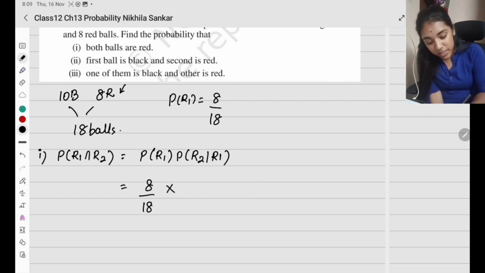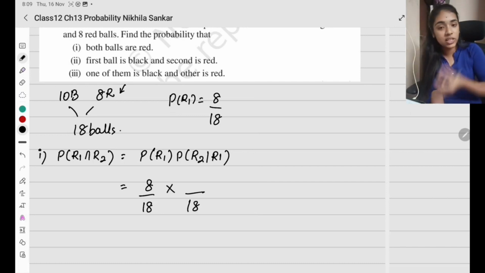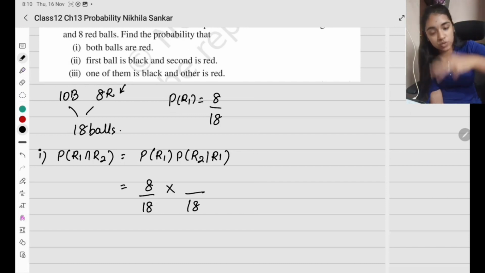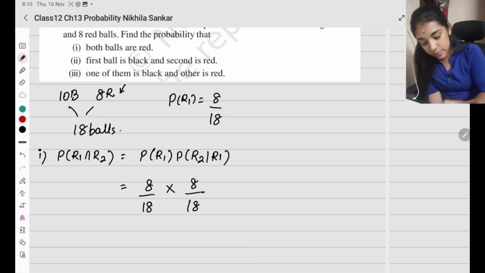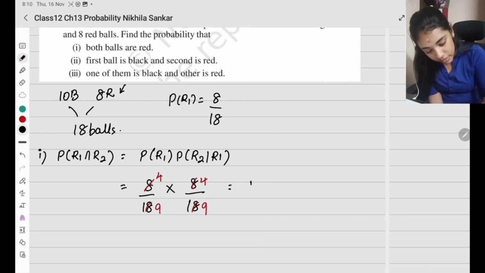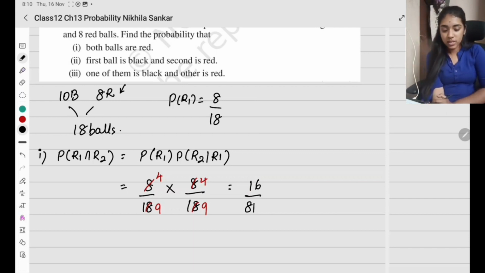Now, what does with replacement mean? We put back the ball we took; we didn't throw it out, we kept it back inside. So again 18 balls are there. How many are needed to take a red ball again? 8. Clear? Simple. Now if you cancel this, 2 4s are 8, 2 9s are 18. So this is going to be 16 divided by 81. This is the case where both the balls are red.